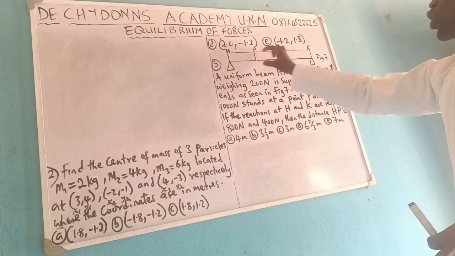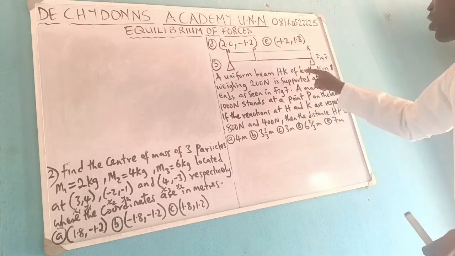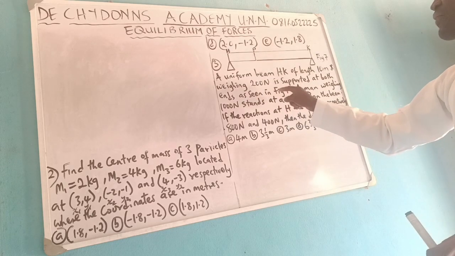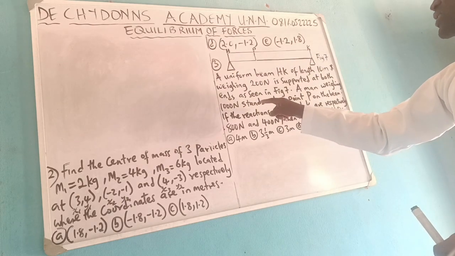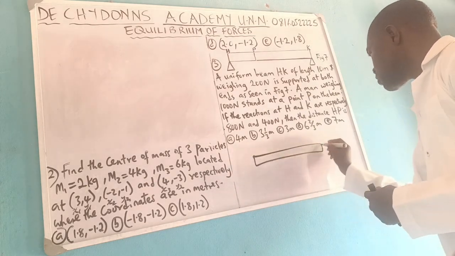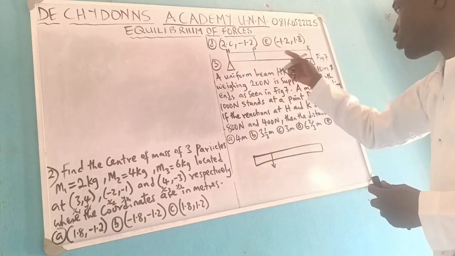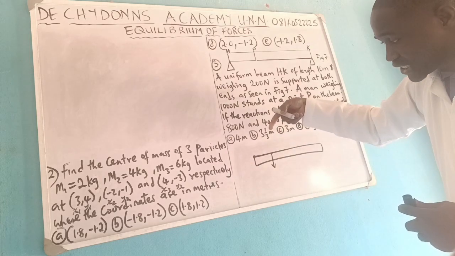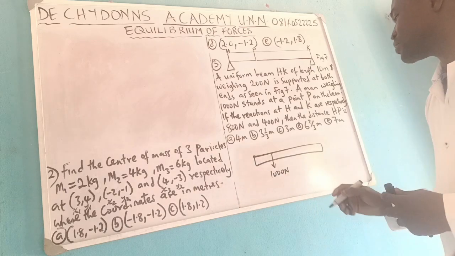This question is a question on moment. And they say a uniform beam HK of length 10 meter and weighing 200 Newton is supported at both ends as seen in the figure. A man weighing 100 Newton stands at a point P. Okay, you sketch it. They said that here is a point P and a man weighing 100 Newton. That means the man will be pushing this down. So this is 100 Newton. That is for the man.